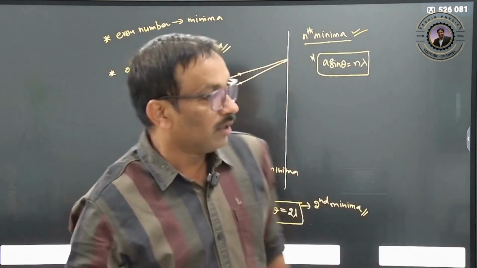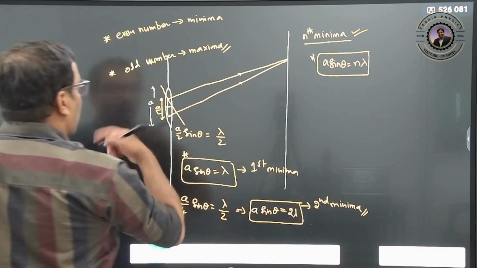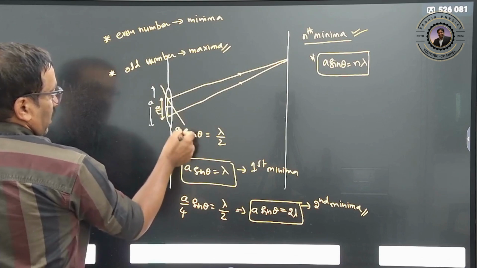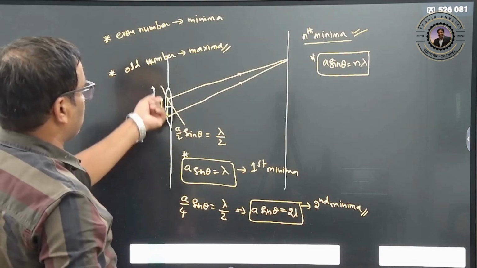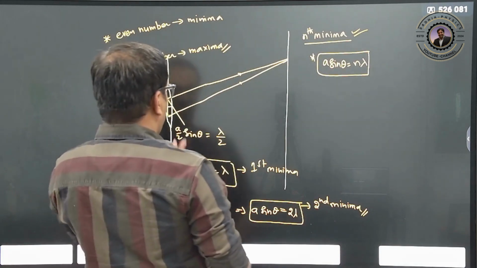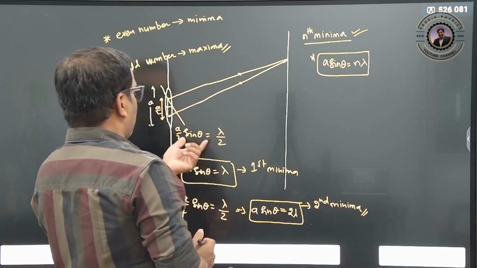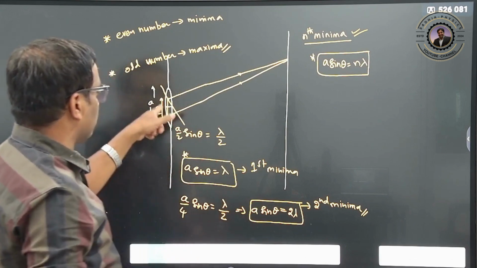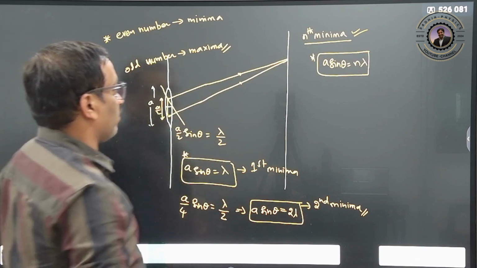Clear? So suppose we divide into an odd number of parts, for example 3 parts. So the area will become a by 3, so a by 3 into sin theta is equal to lambda by 2, and you will get it now.